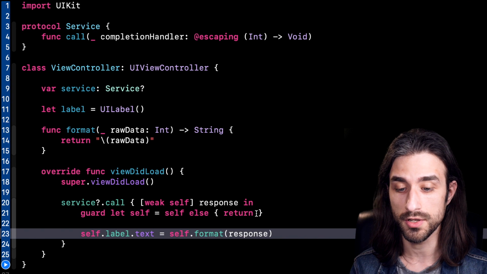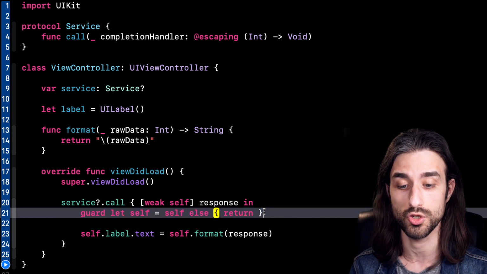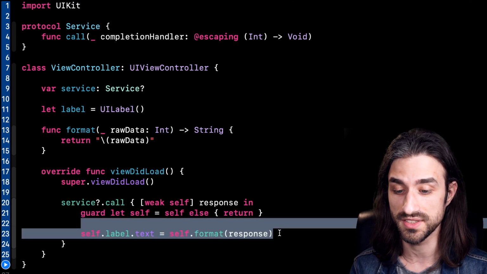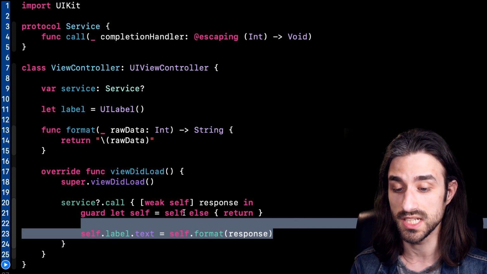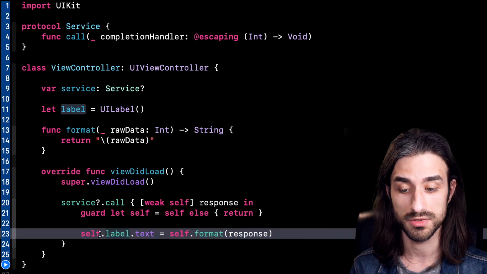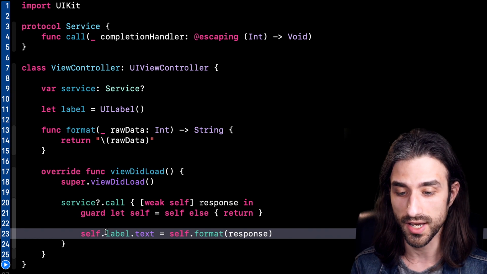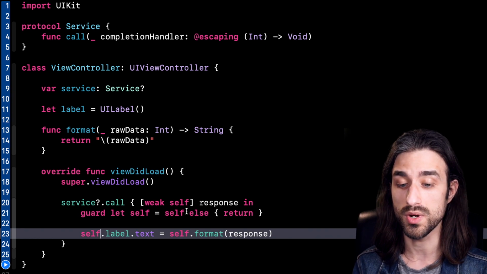And what's going to happen is that when the closure is called, if self is nil, we will fall into the else clause, and so the closure will return and this code won't be executed. And if the instance associated with self is still in memory, we will be able to use self as a non-optional value for the rest of the closure. So this is how weak self works.